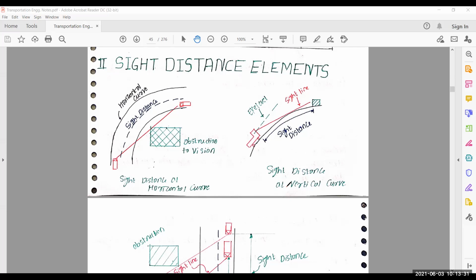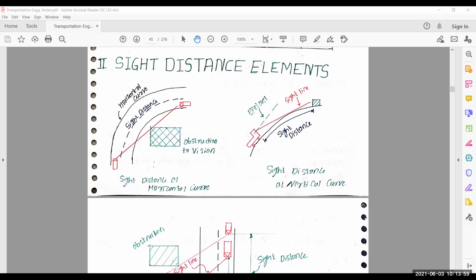In geometric design of highway, we deal with 5 elements. First one is cross section element. Second one is sight distance, third one is horizontal alignment, fourth one is vertical alignment, and fifth one is intersection elements. These all elements are dependent upon different factors, and I also discussed many more factors. Then I started our first, cross section element.